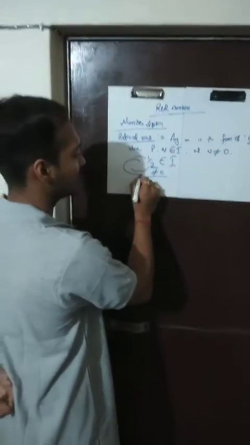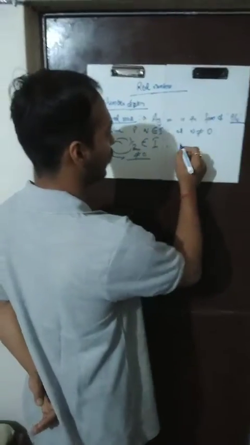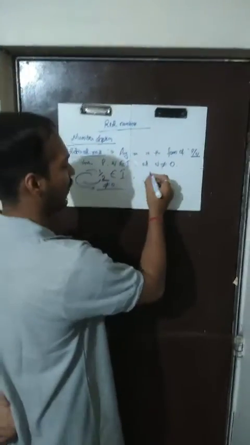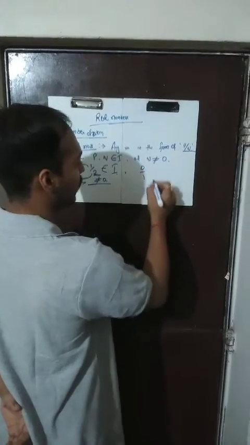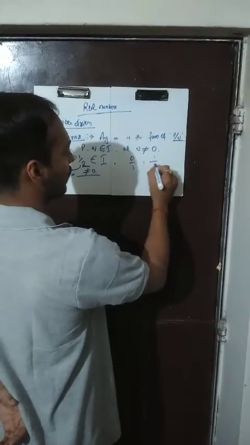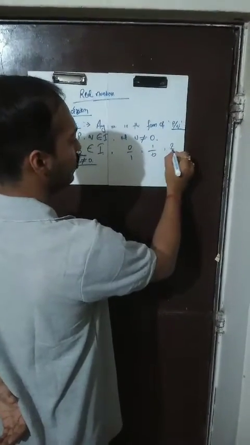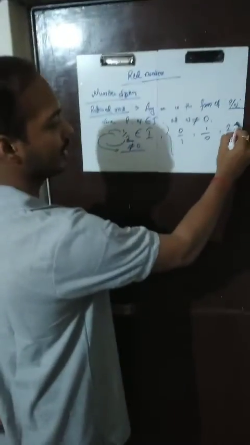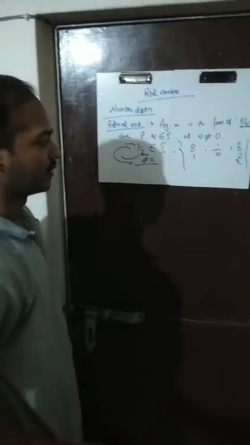Then such fractions are known as rational numbers. Now I have some fractions for the class, and you have to tell me whether each is a rational number or not: 0 by 1, 1 by 0, and 2 by 3. You have to check whether they form rational numbers or not.